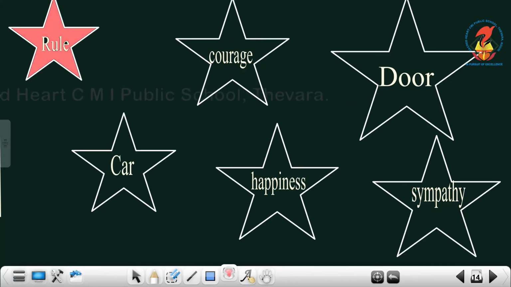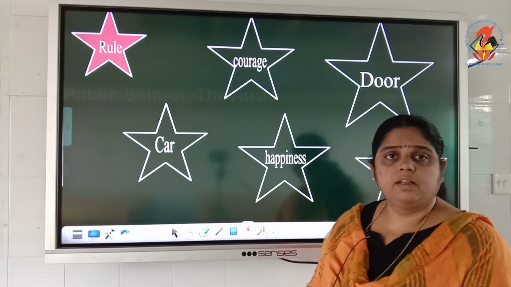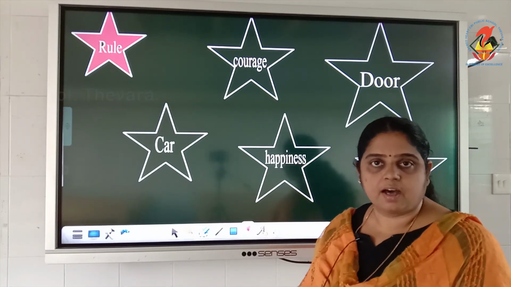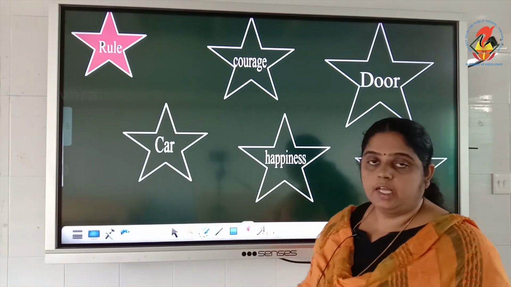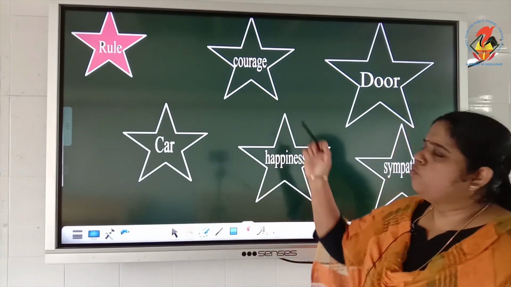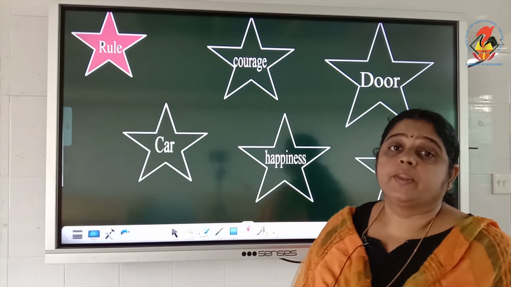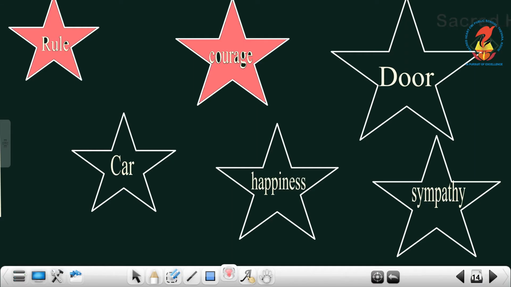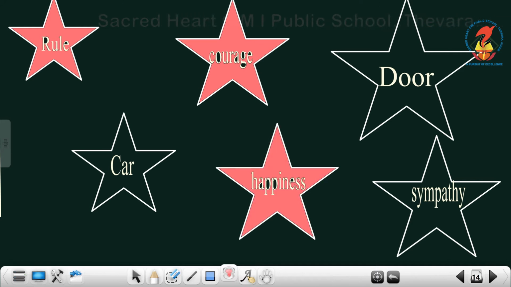You can color it. What about car? Is car an abstract noun? No. You can touch and see a car, isn't it? So it's not an abstract noun. What about courage? Courage, yes, it's an abstract noun. You cannot see or touch courage, but courage is there. What about happiness? Happiness is also an abstract noun.